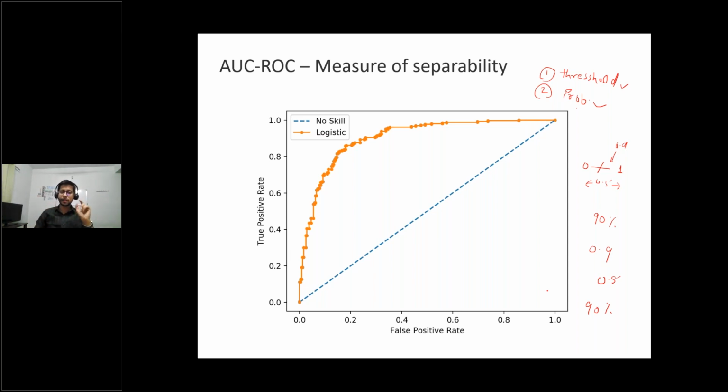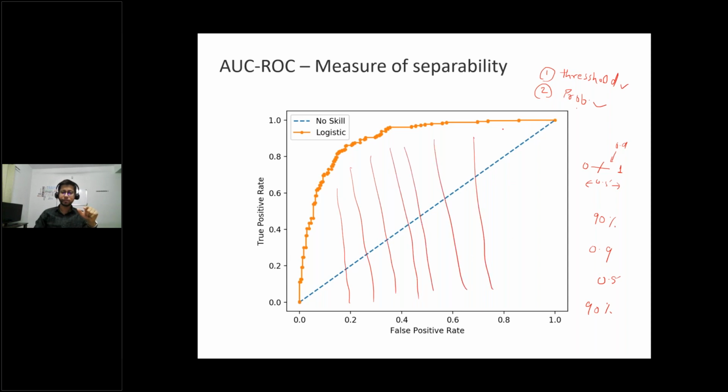So AUC is the area under the curve, this whole area. And ROC is nothing but receiver operating characteristic. This concept is taken from electronic signal processing, but it's used in machine learning also. Don't go with the full form. I will explain what the conceptual understanding is.